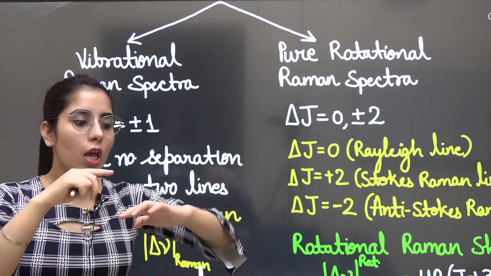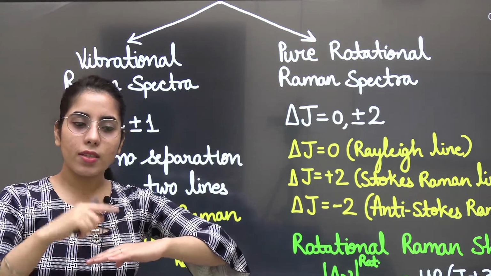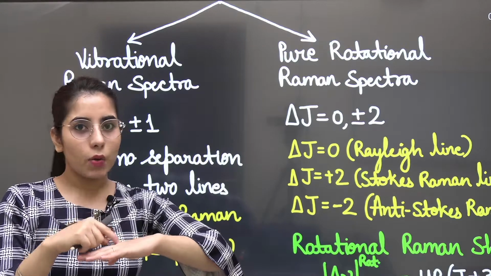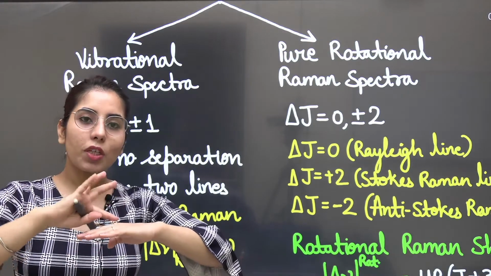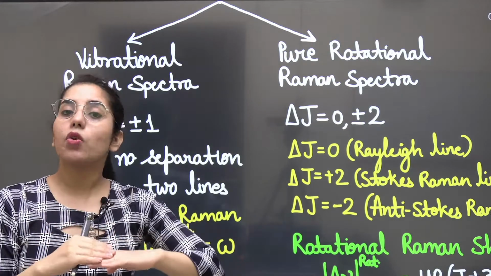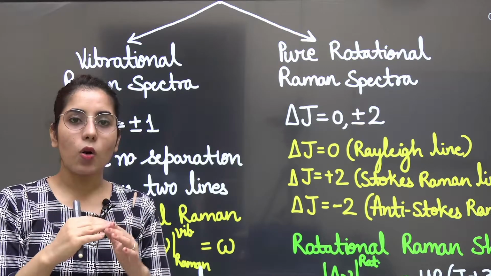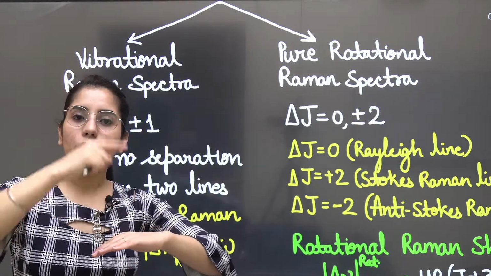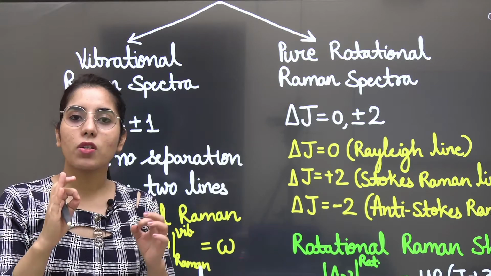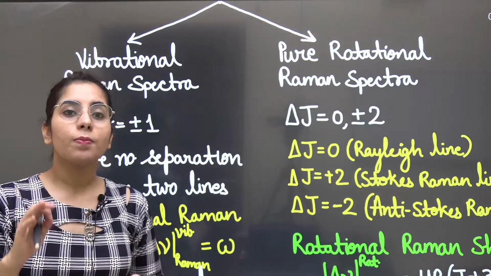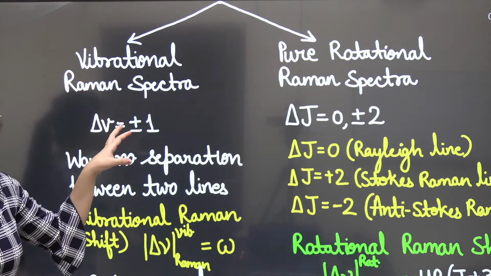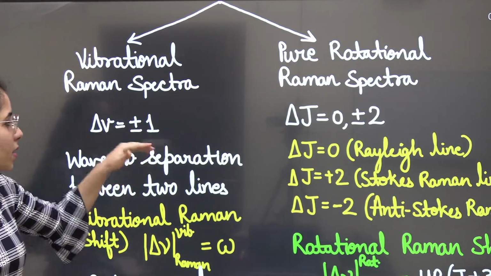Plus 1 means, for example, a 0 to 1 transition, where 0 is the lower level and 1 is the higher level. And 1 to 0 is going to be minus 1. So, comparing the final value and the initial value, there will be only a plus or minus 1 difference for the vibrational Raman transitions to occur. This is the selection rule.